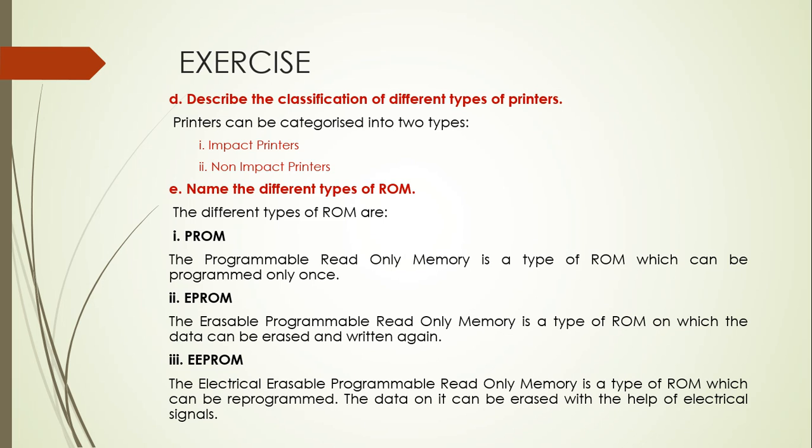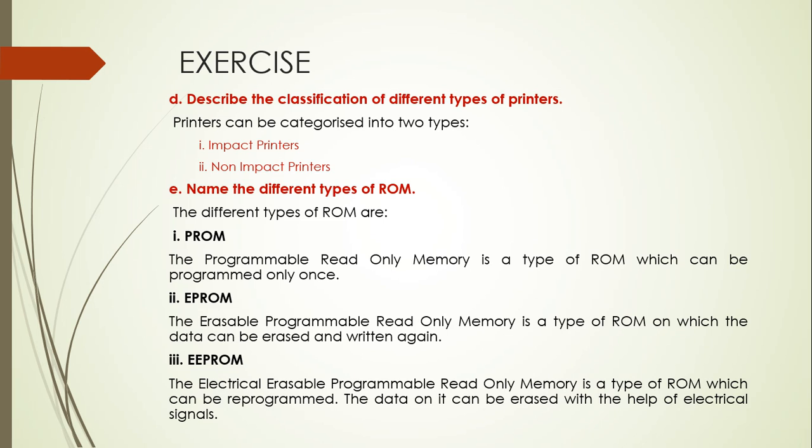Name the different types of ROM. Number 1, PROM. The programmable read-only memory is a type of ROM which can be programmed only once. When it is manufactured by a company, the programs are written on it only once. EPROM, the erasable programmable read-only memory, is a type of ROM on which the data can be erased and written again.